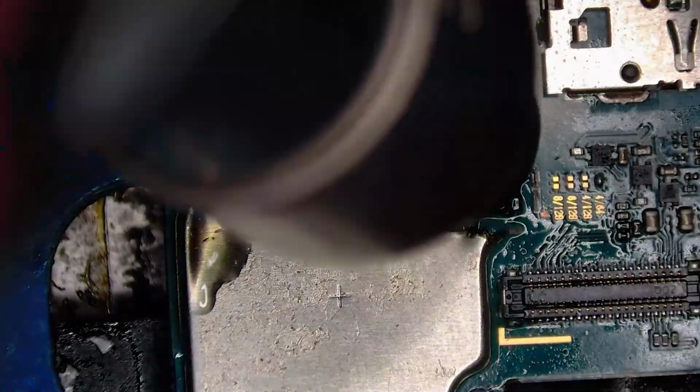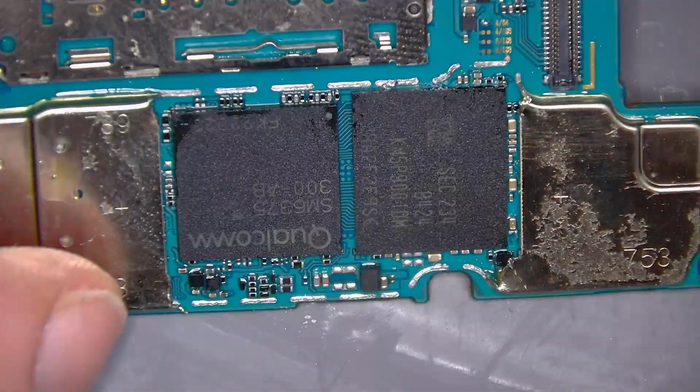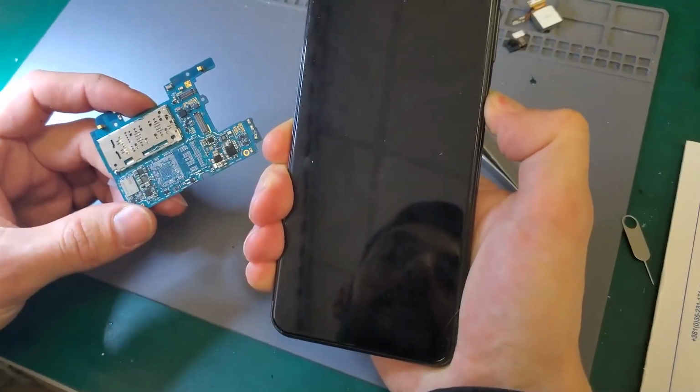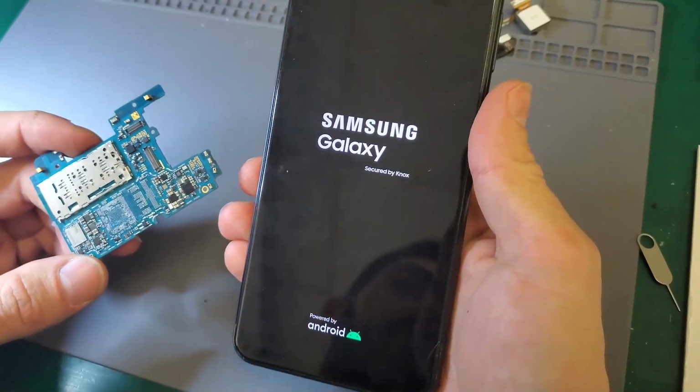The CPU and NAND chips were then transferred to the working electronics. Once the chip swap was complete, the phone successfully powered on.